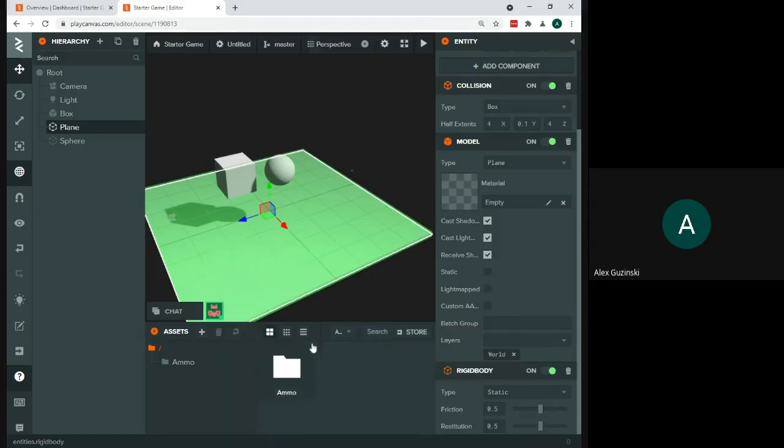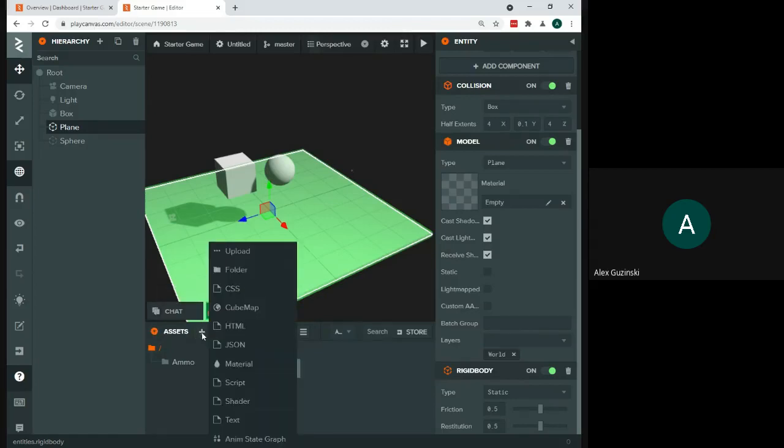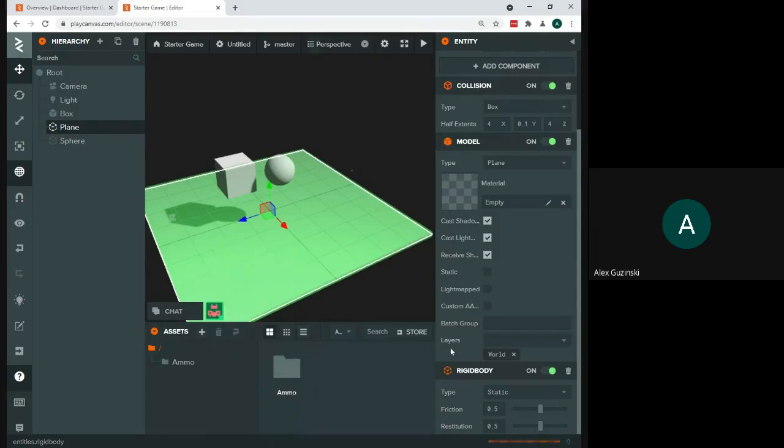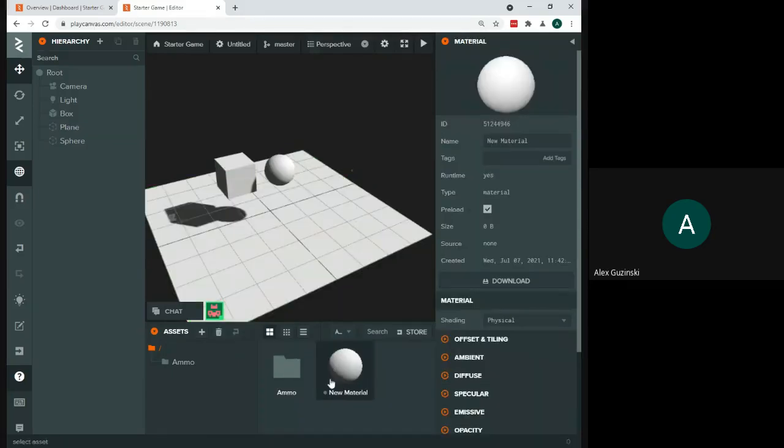I'll show you again if you need to see it. I'm down in this asset section at the bottom. I'm going to click that plus, and I'm going to go to where it says material. When I do that, I'll see this new material show up. It looks kind of spherical. That's just how your materials are going to display. That doesn't mean they are spheres.